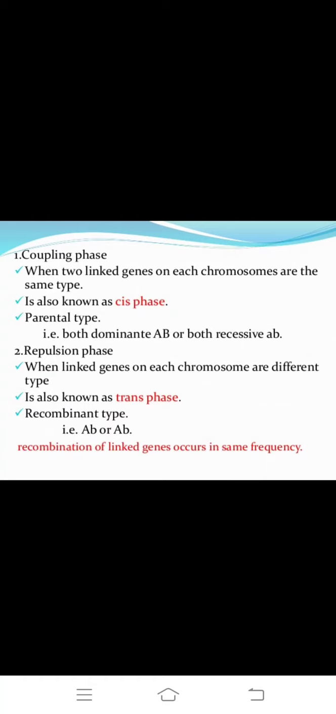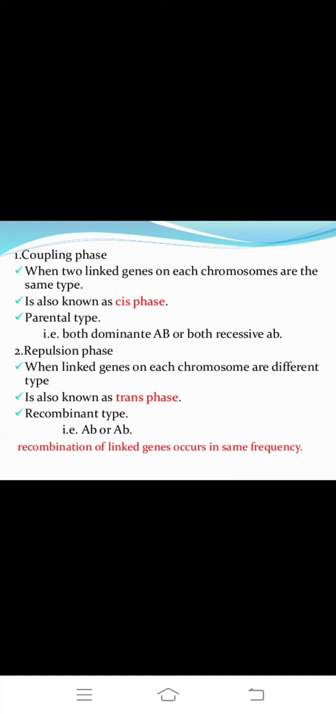Repulsion phase: when linked genes on each chromosome are of different type, is also known as trans phase. This cis phase is both dominant capital A, capital B, and both recessive small a, small b. We observe this cis phase. This recombinant type is different. We observe this capital A, small b, or small a, capital B.